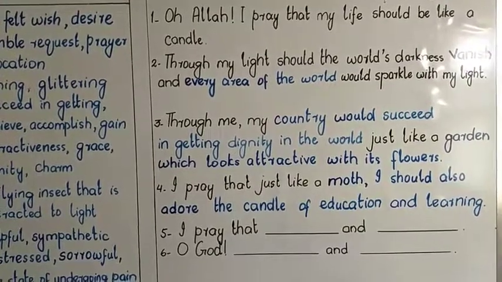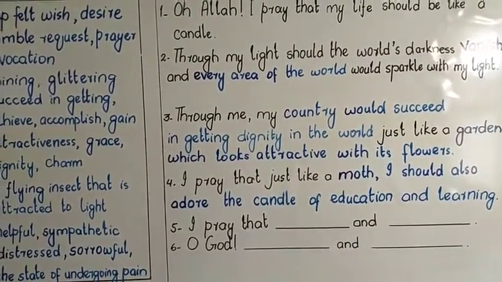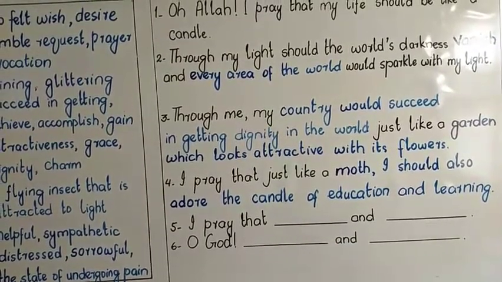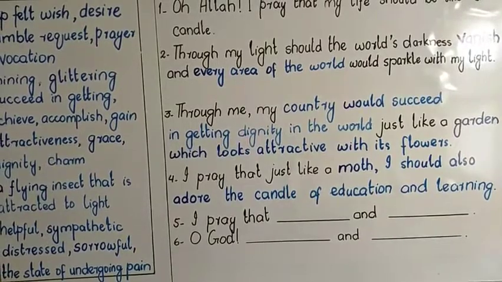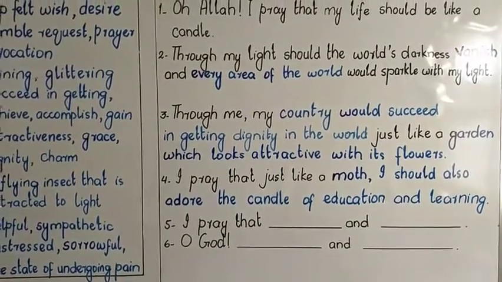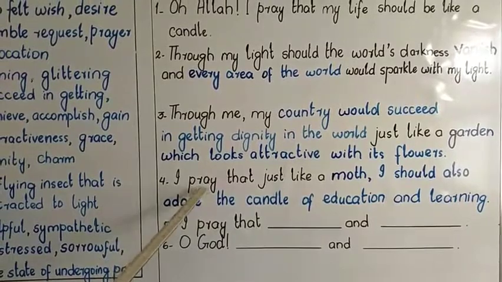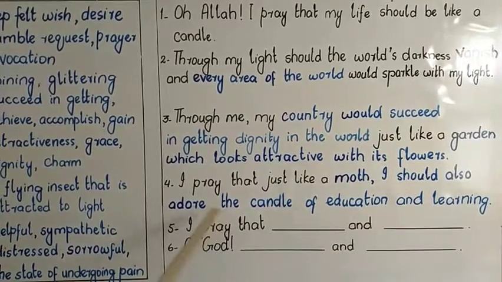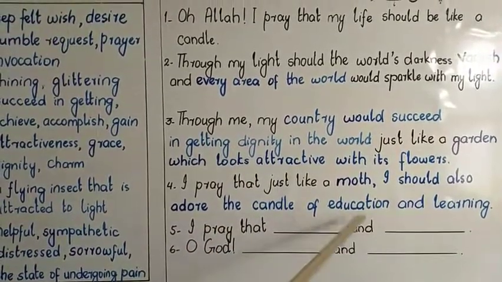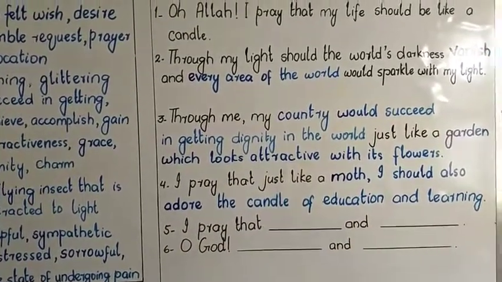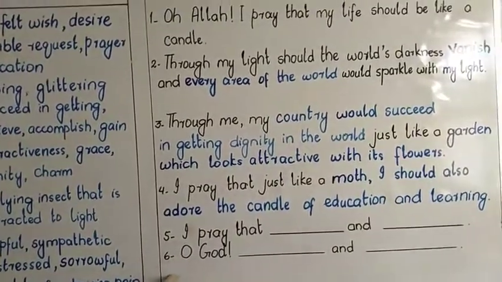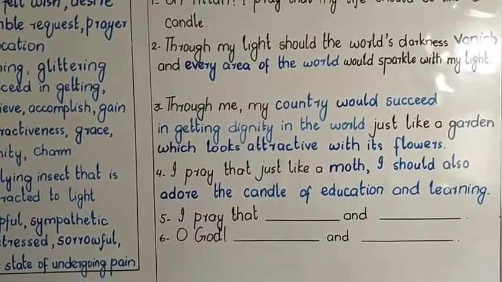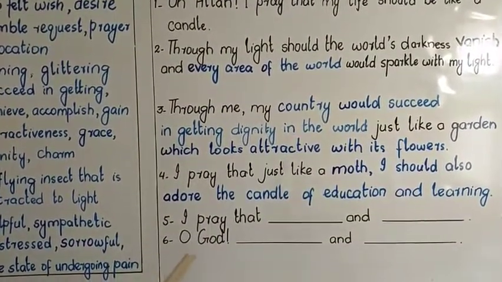So the fourth couplet in the poem is, may my life like that moth be, O Lord. May I love the lamp of knowledge, O Lord. So this can be paraphrased as, I pray that just like a moth, I should also adore the candle of education and learning. And I haven't done fifth and sixth one. You will do yourself. You can listen to the paraphrasing which we have just done, and I'm discussing it here.